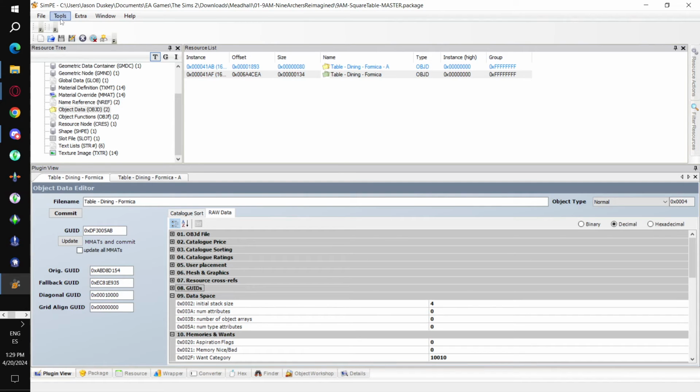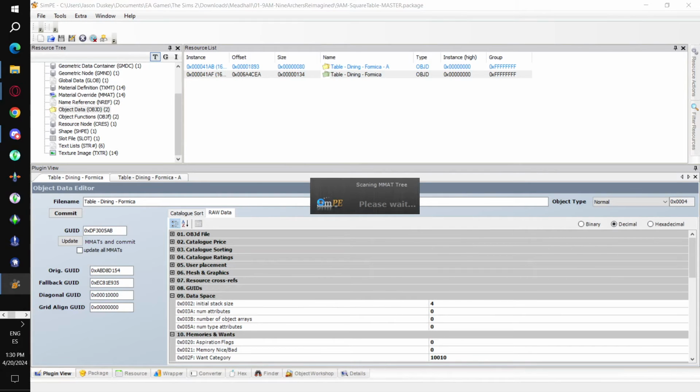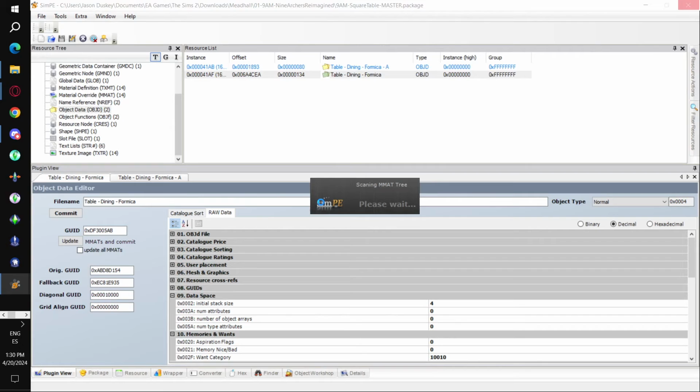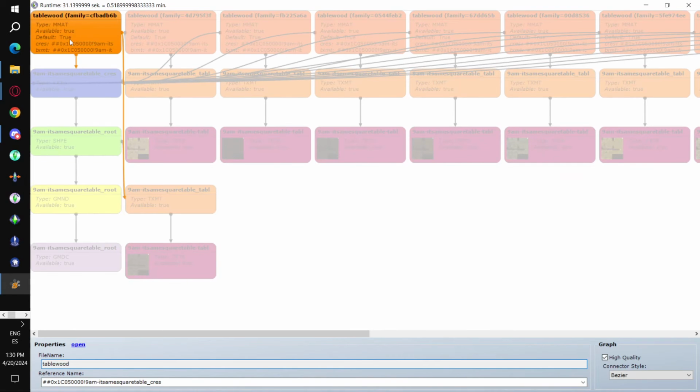So what exactly is a scene graph? If you go here, Tools, Object Tools, Scene Grapher, this is like a little roadmap. This tells you which resources are connected to which other resources. For example, if an object isn't displaying a texture, you could open your scene graph to figure out where it's not connecting correctly. So we can see this highest level resource is the MMAT.